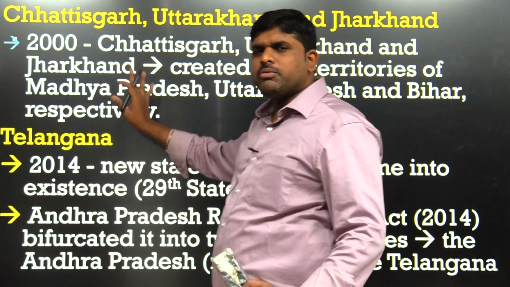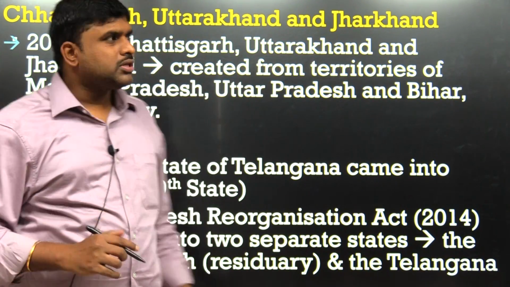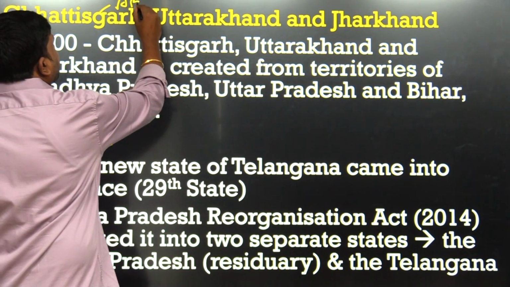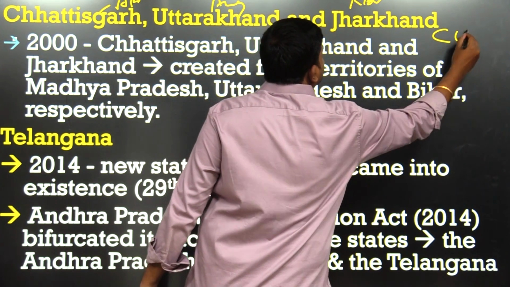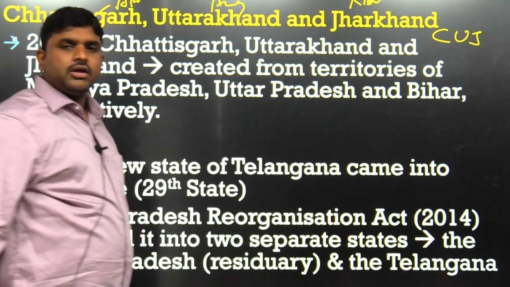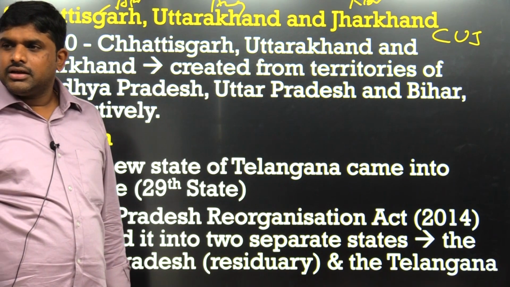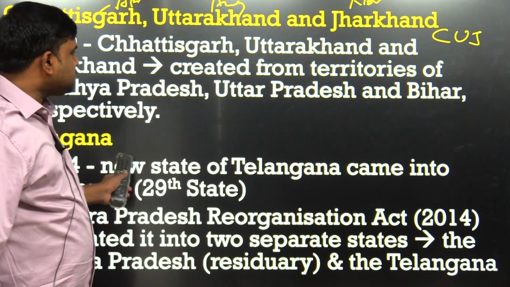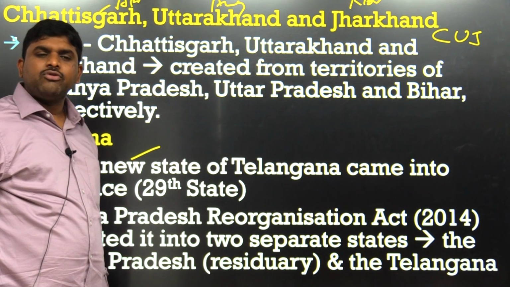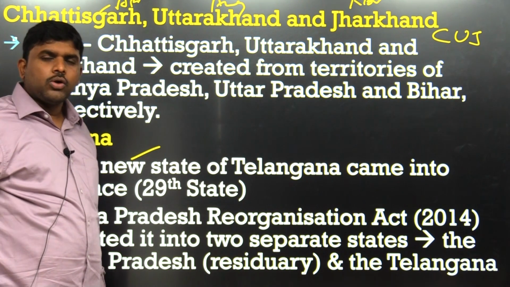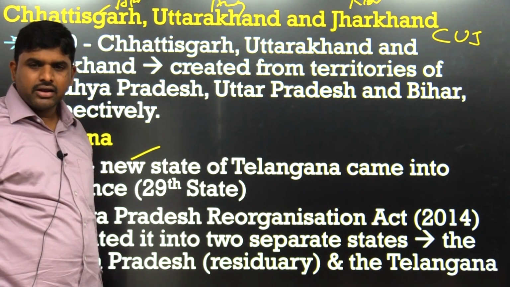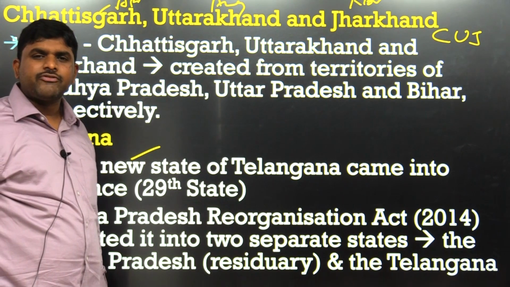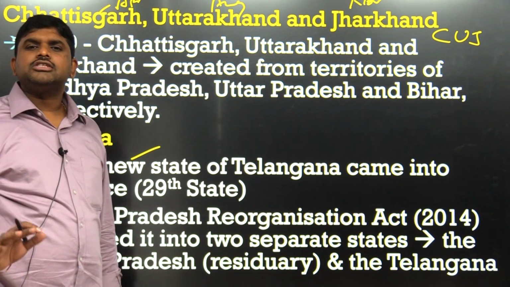How do you have to remember this? In the year 2000, April, August, November, CAG, CUJ. First Chhattisgarh, then Uttarakhand, then Jharkhand. Then Telangana was formed. Chhattisgarh was divided from Madhya Pradesh, Uttarakhand was divided from Uttar Pradesh, Jharkhand was divided from Bihar. Then Telangana in 2014 was divided from Andhra Pradesh. In this way, this is the formation of 29 states.